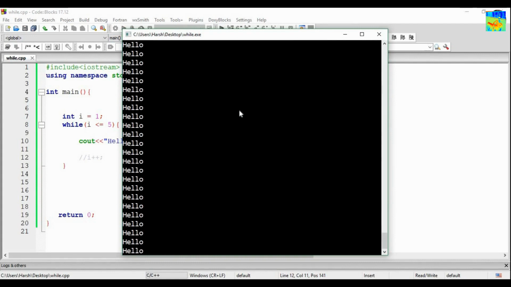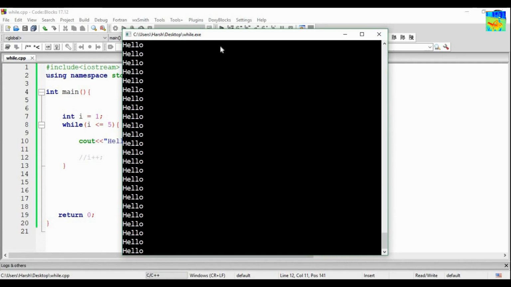So you can see hello is getting printed infinite times. This loop will never stop. It will keep on executing. So why is this hello getting printed an infinite number of times? Let us try to understand why it is so.